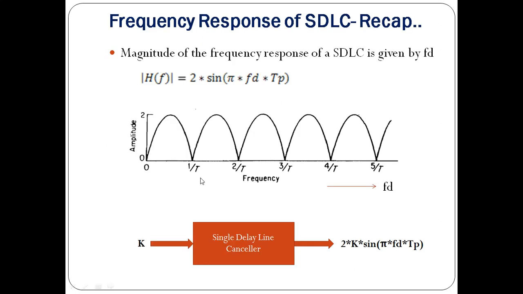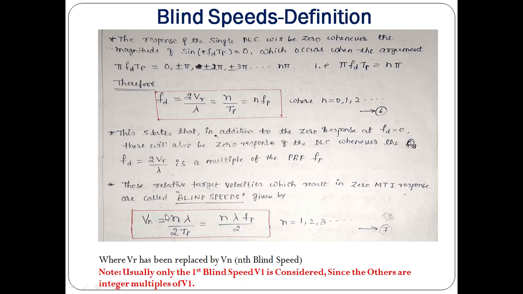You can see this plot. At n equals 0, at Fd equals 0, the response is 0. That is desirable. But if your DLC is also giving zero at other values of Fd, that is not desirable. If Fd is not equal to 0, it means some velocity is to be calculated and identified. If you are not able to identify that velocity, then that results in the concept called blind speed.